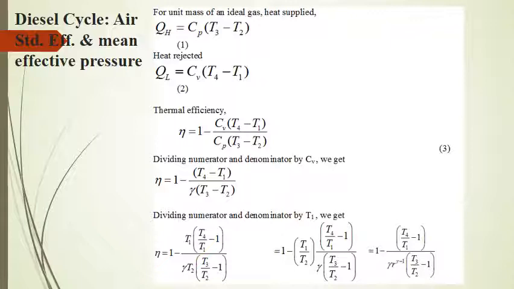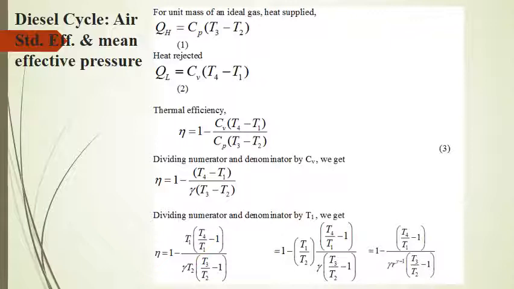In the diesel cycle, heat addition is taking place at constant pressure. So for the unit mass of an ideal gas, heat supplied is equal to Cp into T3 minus T2. Why is heat transfer equal to Cp dT for an ideal gas during a constant pressure process? That we are going to discuss in our unit 3 dealing with the Maxwell relations.